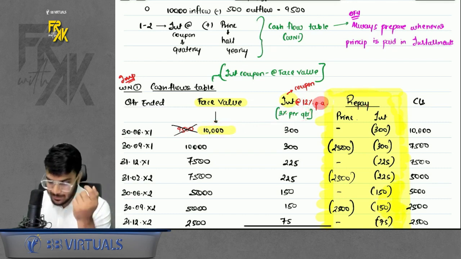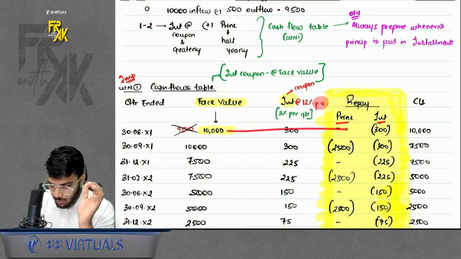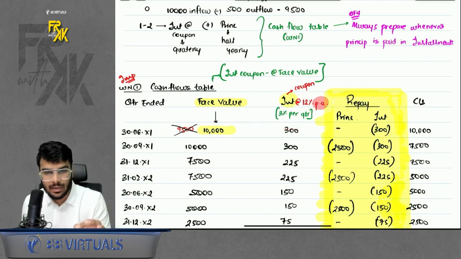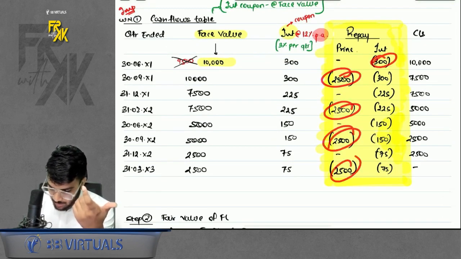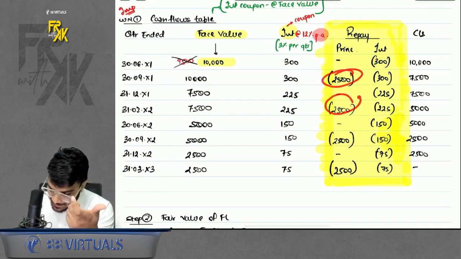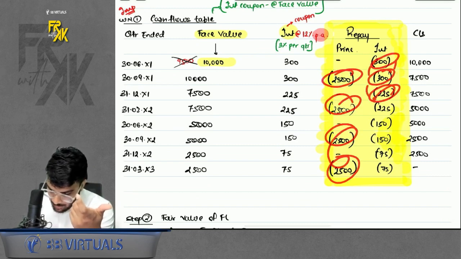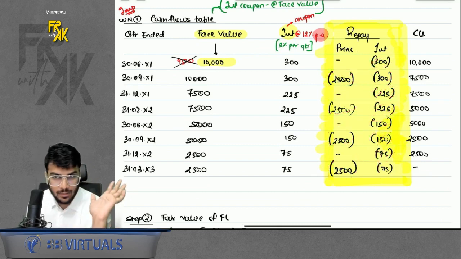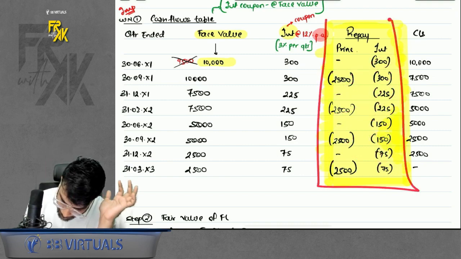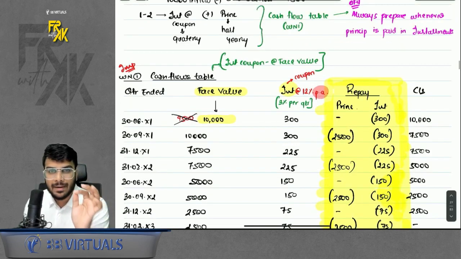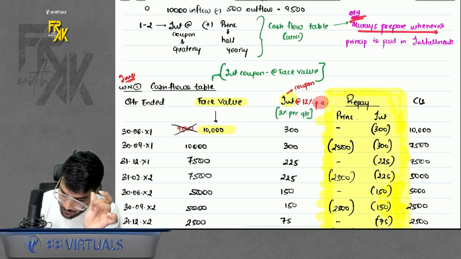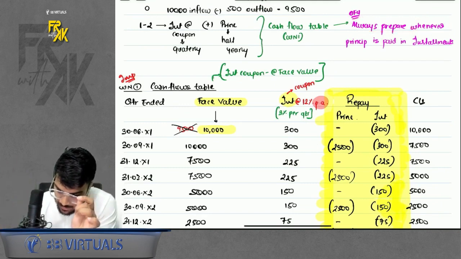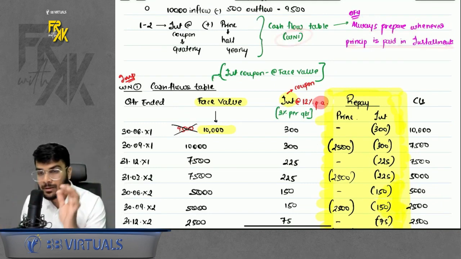Repayment will happen of 2 things, principal and interest. In the first quarter only interest will happen, because interest is quarterly, principal is half yearly. So every half year you will pay the interest and the principal, but every quarter you will also pay the interest. This is how it will happen, right? So this repayment is the motive to prepare this working note number 1. Just one small OFU: always prepare this working note number 1 whenever principal is also paid in installments.